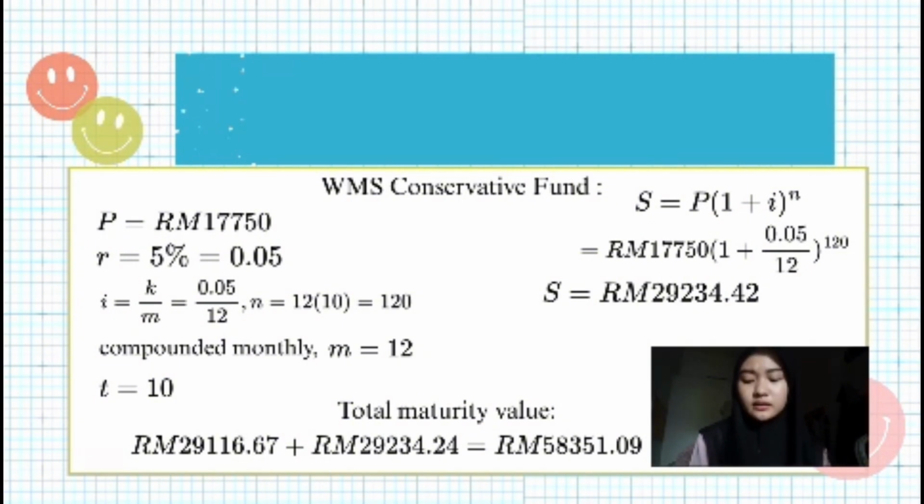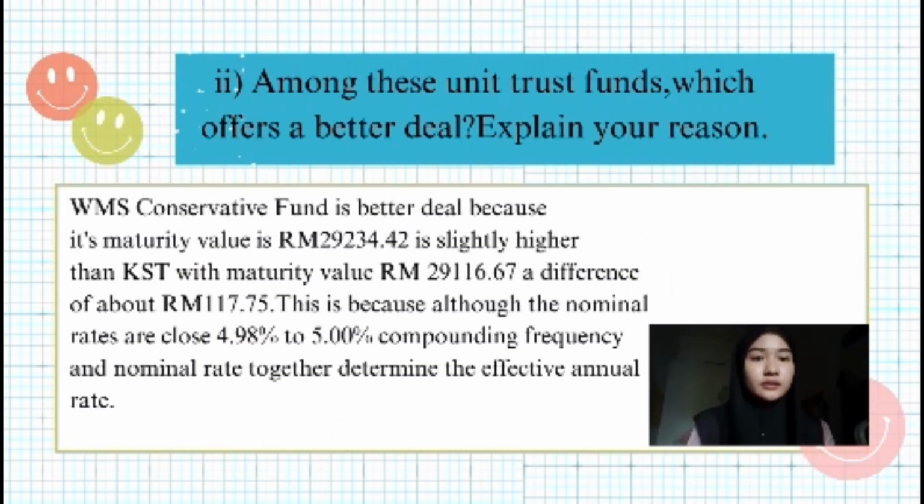So the answer is S equal to 29,234 ringgit 42 cent. So we find the maturity value of KST Equity Fund plus WMS Conservative Fund, and the answer is 58,351 ringgit 9 cent.